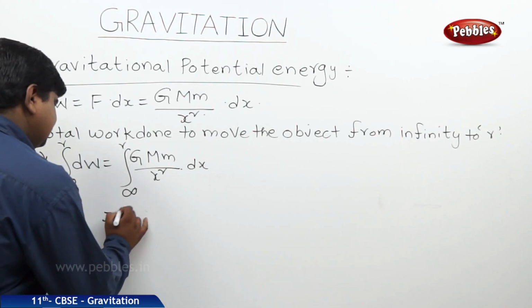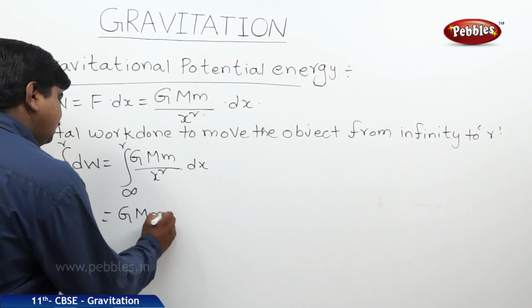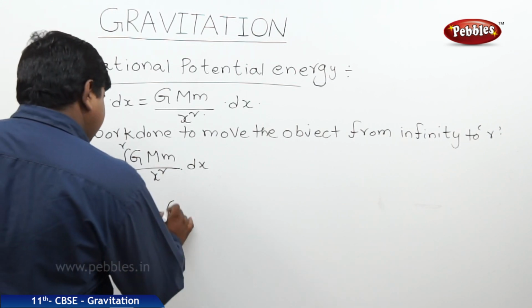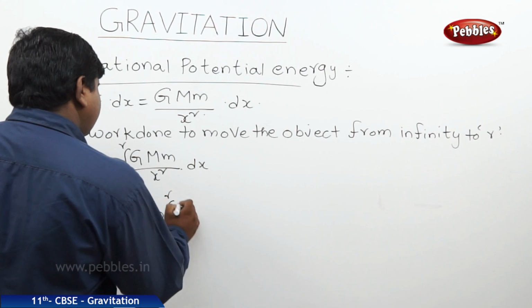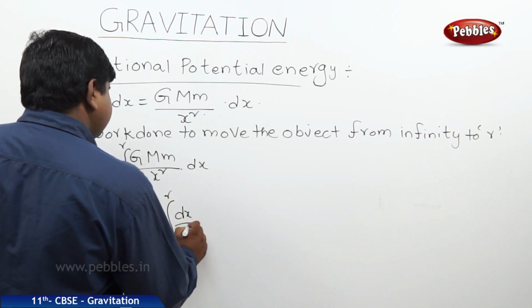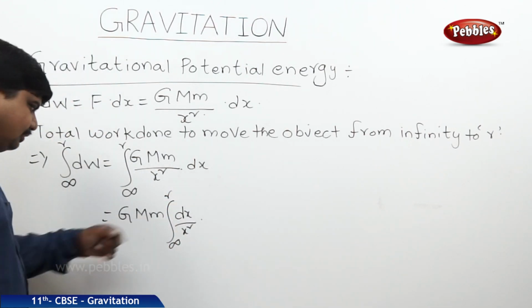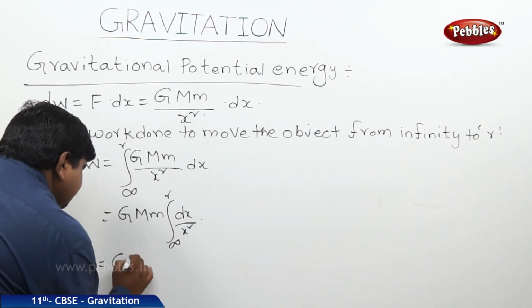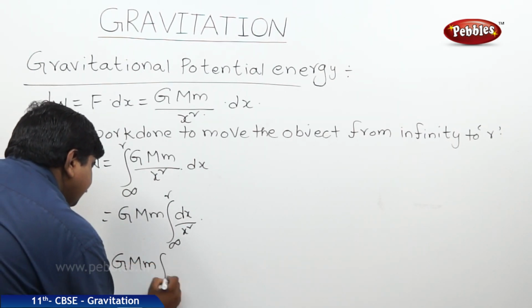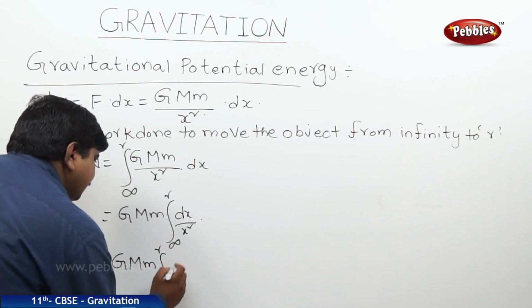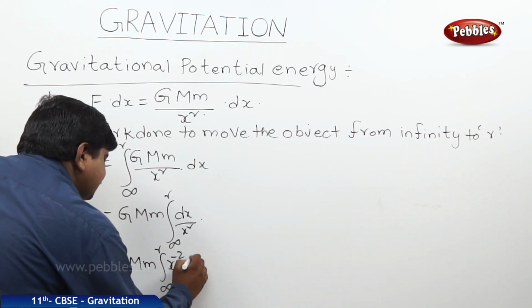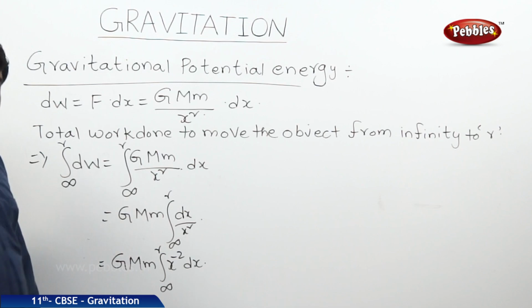So we are writing this G M as constants outside into integral infinity to r of dx by x square. Therefore, it is G M m into integral from infinity to r of x power minus 2 dx.